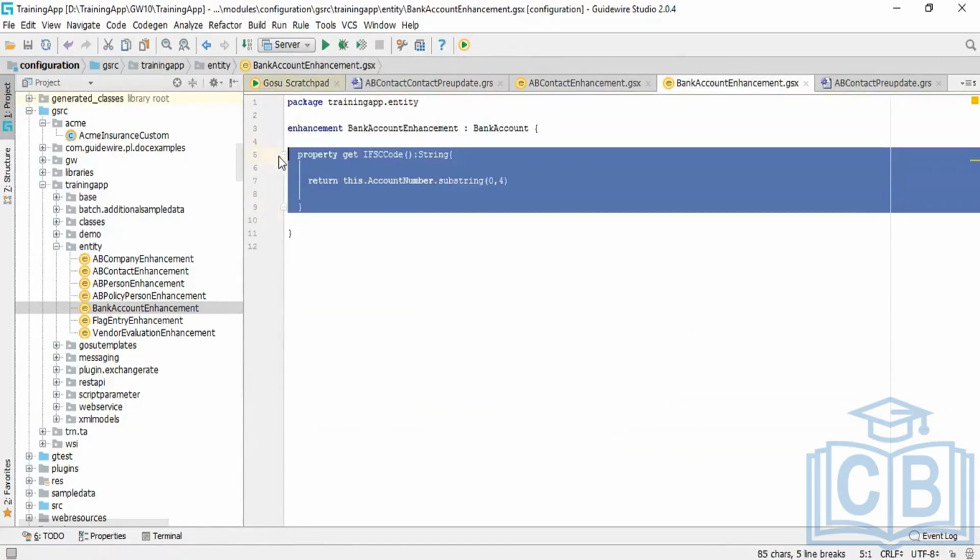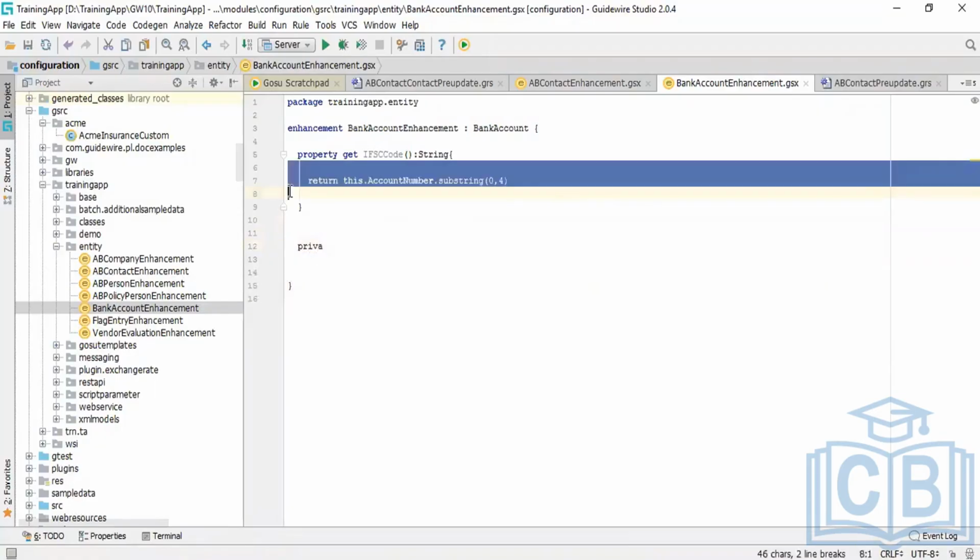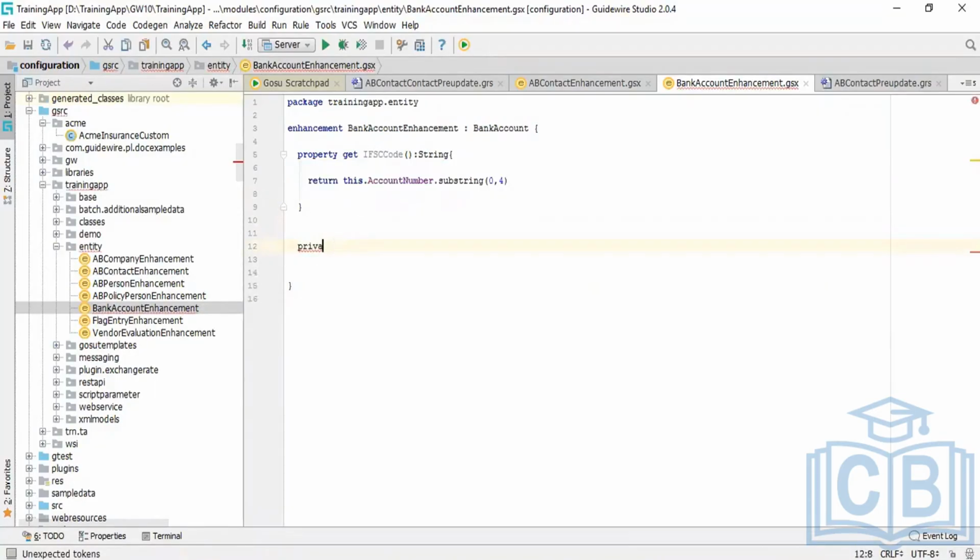You can create a virtual property here. You can also create a method here. Suppose you want to create a function just for calculation purposes. Suppose it's a complex calculation. Here is some complex calculation. You can write your private methods also here, and these methods can be called from this property, like private function. Some calculation.